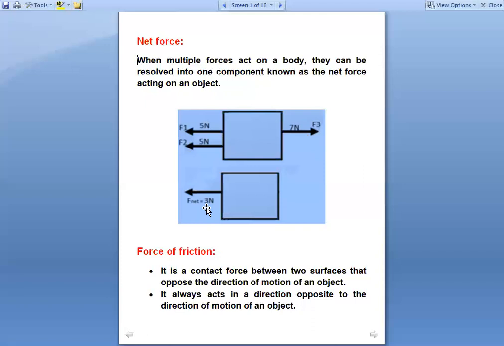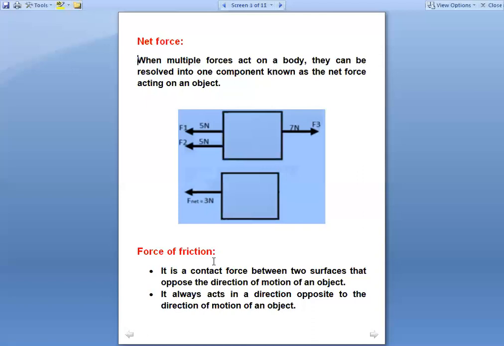And in which direction the box will move? Where the force is greater, where the magnitude of force is greater. यहाँ 10 है and यहाँ is 7. So towards this direction, towards left, the box will move. Okay. The next is force of friction. This already you have studied in class 8. What do you mean by force of friction?